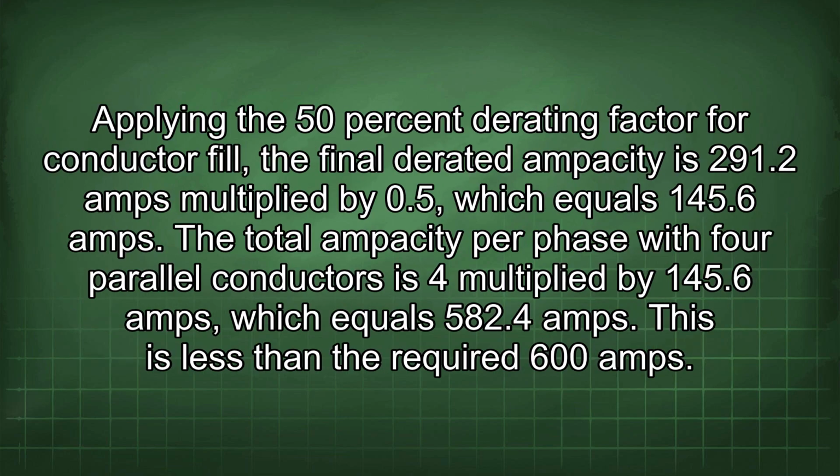Applying the 50% derating factor for conductor fill, the final derated ampacity is 291.2 amps multiplied by 0.5, which equals 145.6 amps. The total ampacity per phase with 4 parallel conductors is 4 multiplied by 145.6 amps, which equals 582.4 amps. This is less than the required 600 amps.